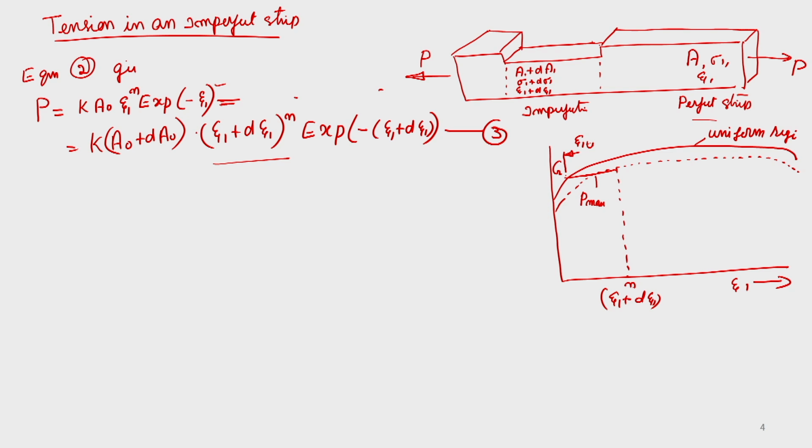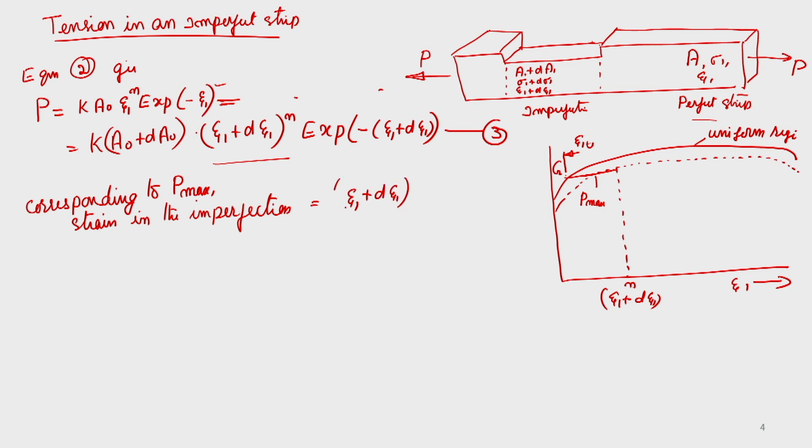So, the strain in the imperfection corresponding to P max is equal to epsilon 1 plus d epsilon 1, and that will be equal to n, because epsilon star is equal to n, as we previously got.